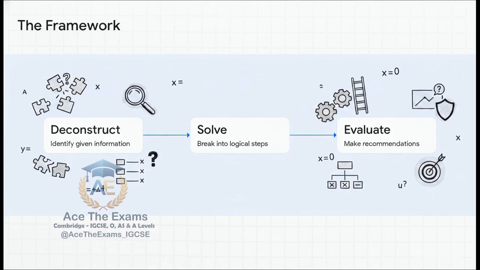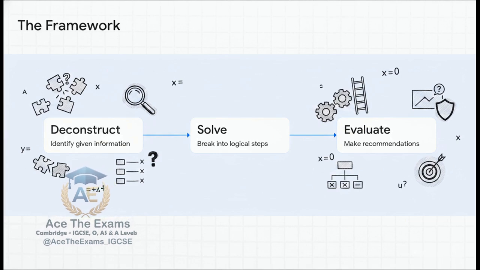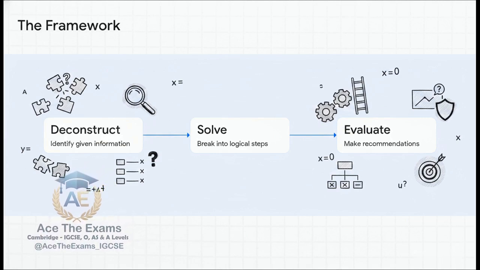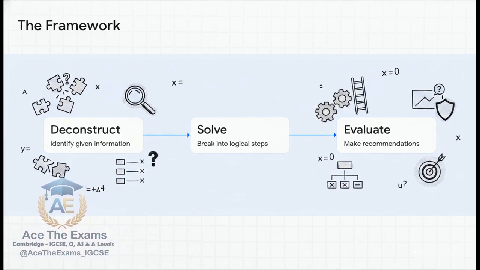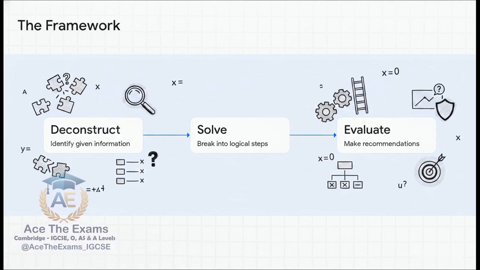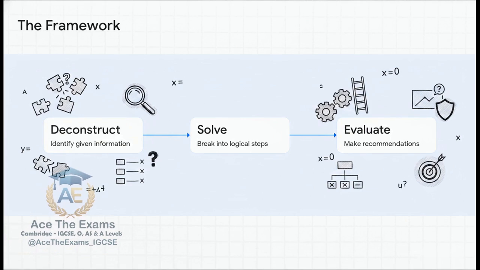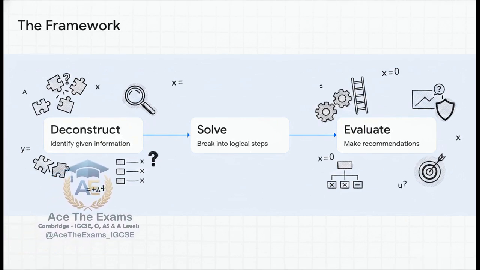1. Deconstruct the prompt and extract your exact variables for x and n. 2. Solve it in logical, sequential steps, verifying the reasonableness of your expansion at each stage. Seriously, if your coefficients are wildly inflating in a really unnatural way, or your signs aren't alternating when they're supposed to be, you need to catch that error before you move on to the next part of the question. 3. Make justified conclusions by clearly stating your simplified terms and your exact range of validity.